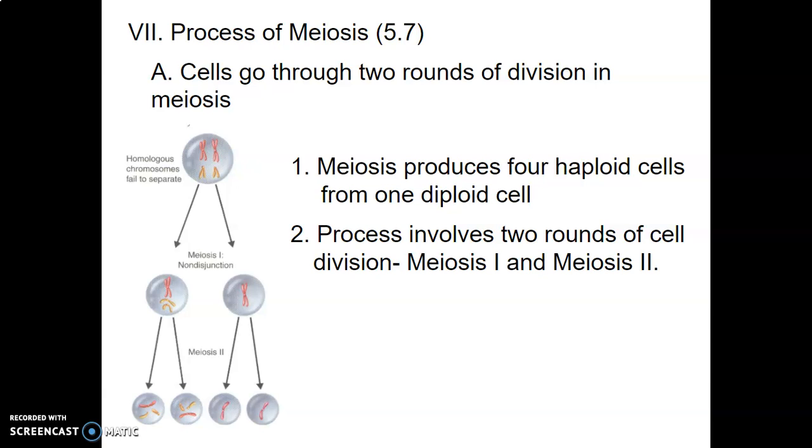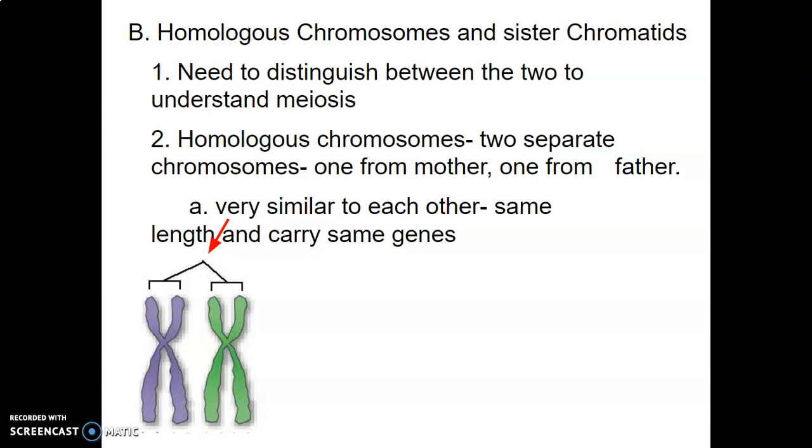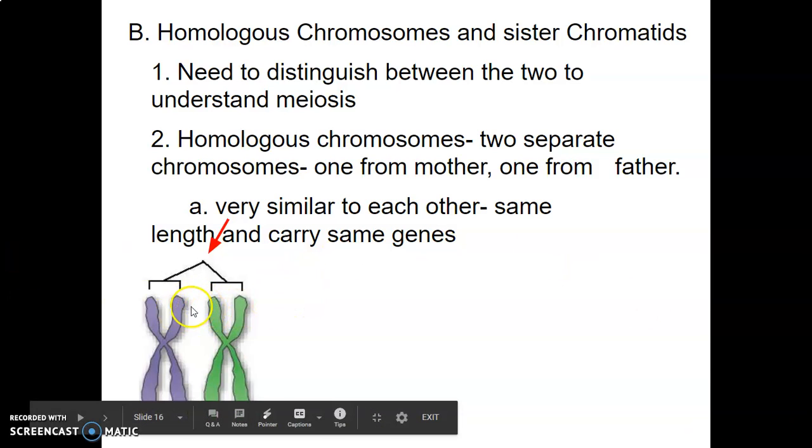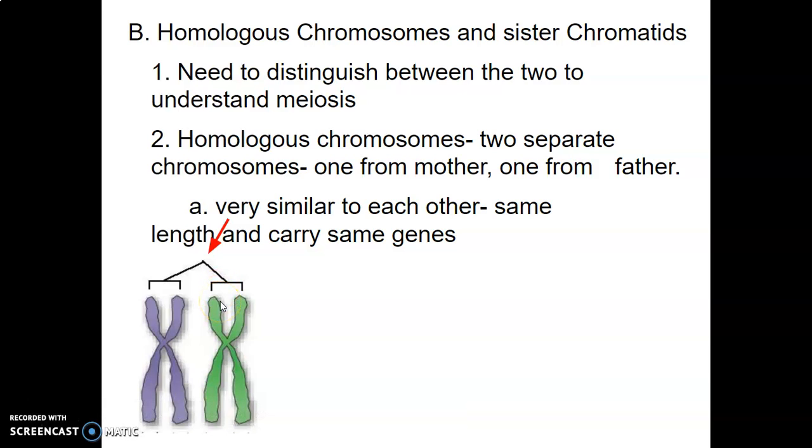The good news is both of these follow the PMAT format. So prophase, metaphase, anaphase, telophase. If you remember that from mitosis, this is going to be very quick for you to pick up. So homologous chromosomes and sister chromatids. There is a very big difference. If you haven't gotten it by now, I want to just clarify. We need to distinguish between the two. Homologous chromosomes are 2 separate chromosomes. All right, so we have 23 pairs of chromosomes, 46 total. This is 1, this is 2. They are a pair, however. You get them one from mom, one from dad. They're very similar to each other. They're oftentimes the same length, and they do carry the same genes.